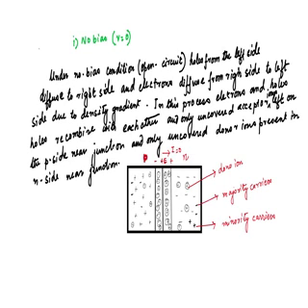This red color zone is called the depletion zone. If I draw a straight line here, this is the depletion zone.